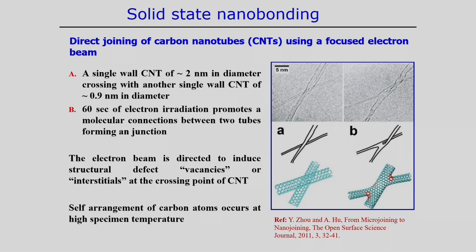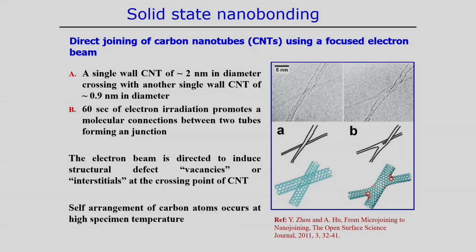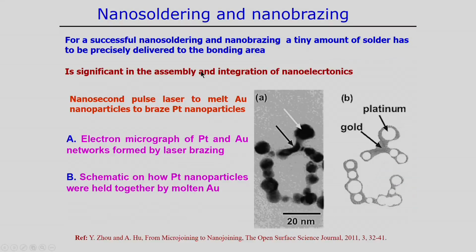So, at the interface, the creation of defects, vacancies or interstitial spaces, is responsible such that these two components can join. Self arrangement of the carbon atoms actually occurs at this high specimen temperature. Even nanosoldering and nanobrazing have been developed.